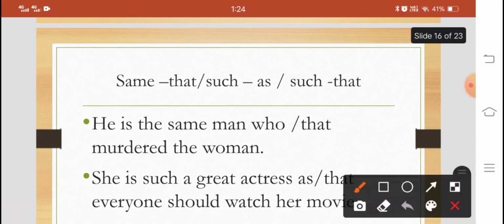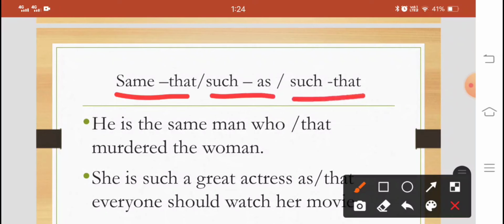More pairs: same, that, such, as, such that. Where we use, he is the same man who murdered the woman. But same is used with that, not who. So here that is correct. She is such a great actress as or that everyone should watch a movie. She is such a great actress. So such or as, not that.